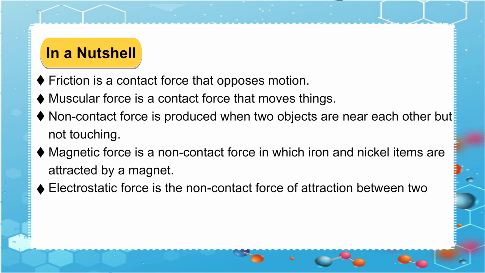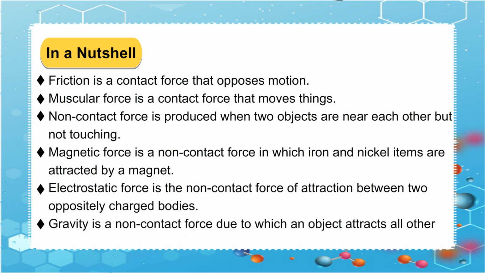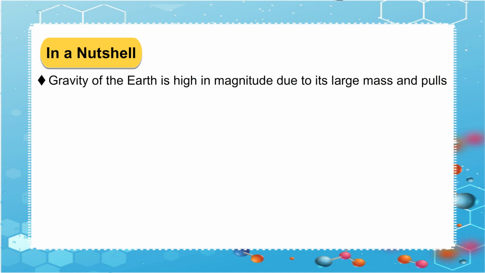Electrostatic force is a non-contact force of attraction between two oppositely charged bodies. Gravity is a non-contact force due to which an object attracts all other objects around it. Gravity of the Earth is high in magnitude due to its large mass and pulls every object towards its center.